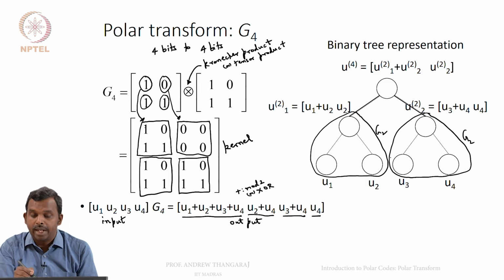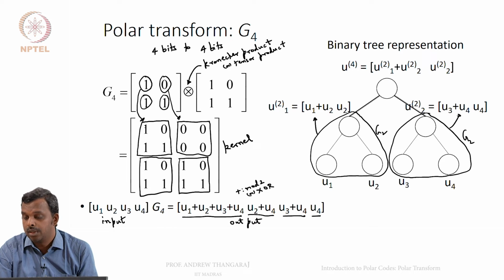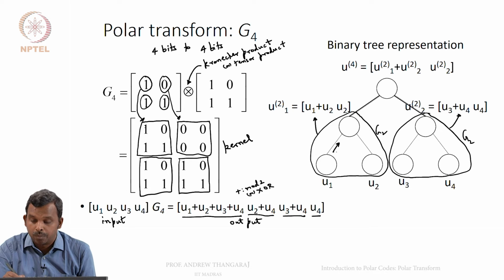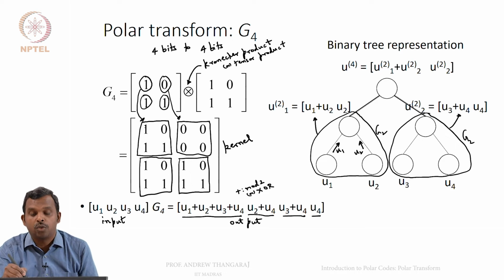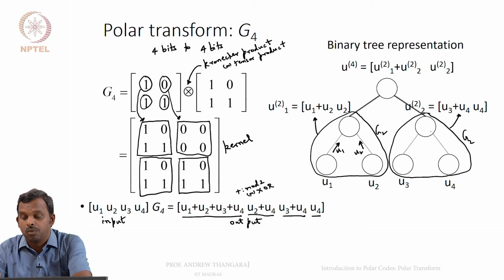You get two vectors of length 2, which are the outputs of the G2s: U3 plus U4, U4. Whenever 2 bits come in, U1 here, U2 here, what do you do in the combination? The rule for combination is U1 plus U2, U2. The same thing happens here: when U3 and U4 come in, you simply do U3 plus U4, U4.